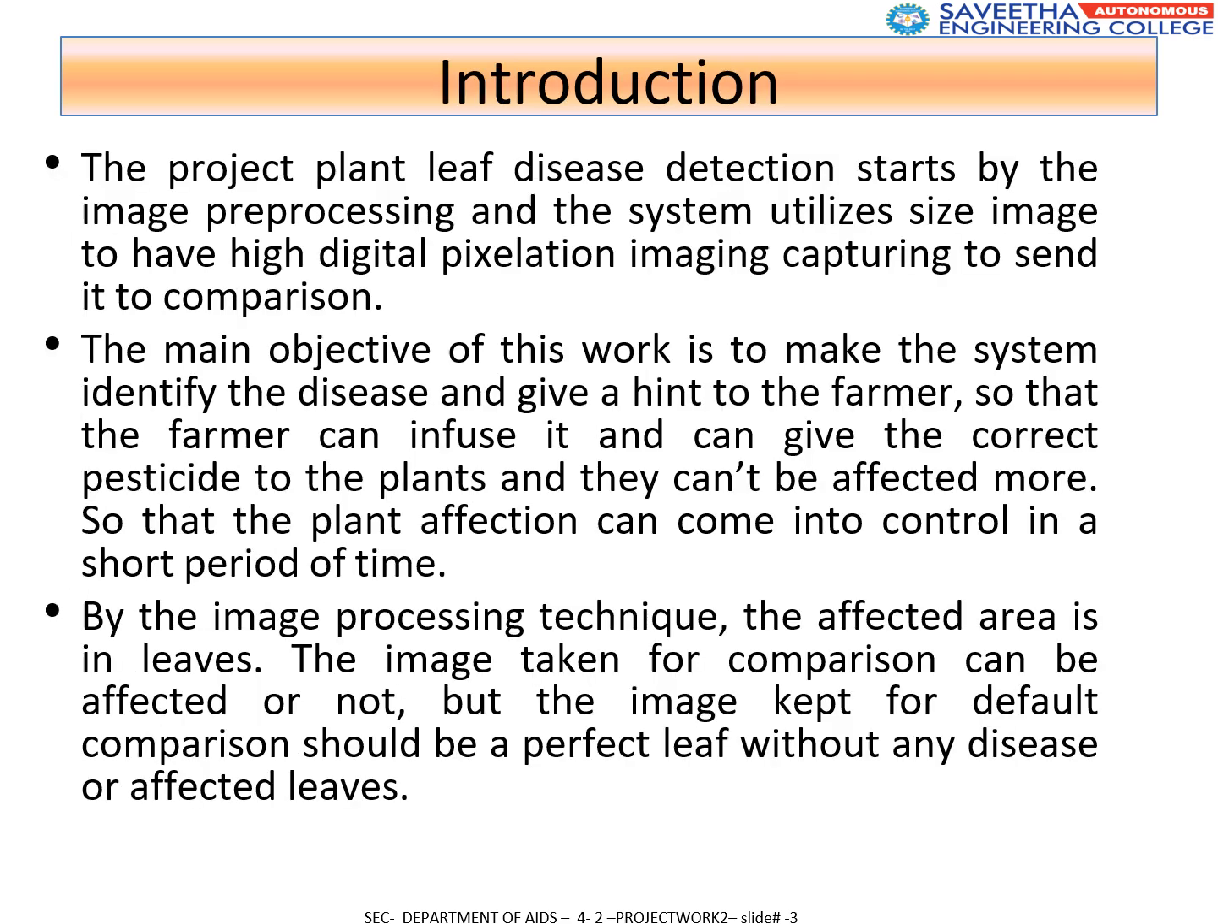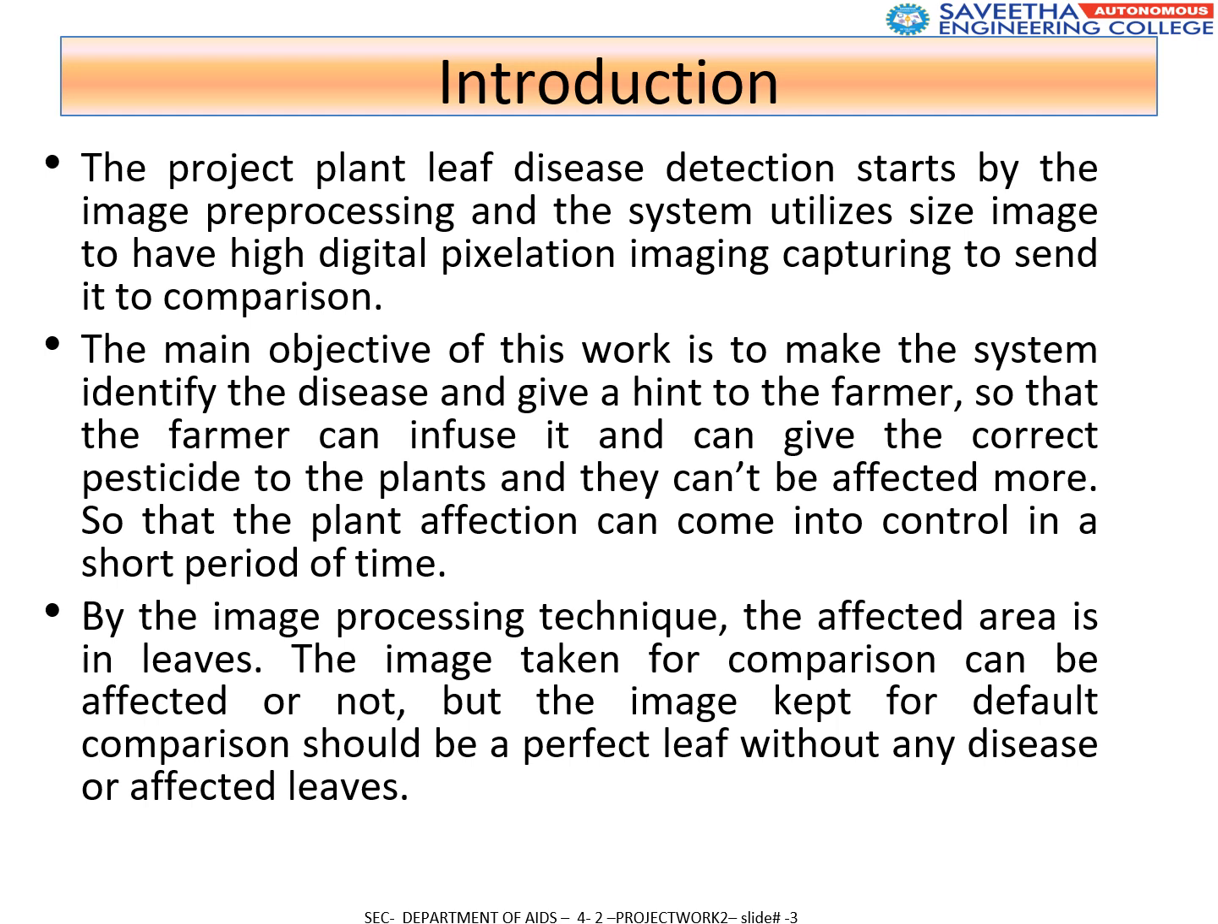The introduction highlights the project's goal of identifying plant disease through image processing techniques. The system captures high-resolution images, pre-processes them, and utilizes deep learning to detect disease, providing early warnings to the farmers to prevent further damage. This also checks the quality of the leaf.